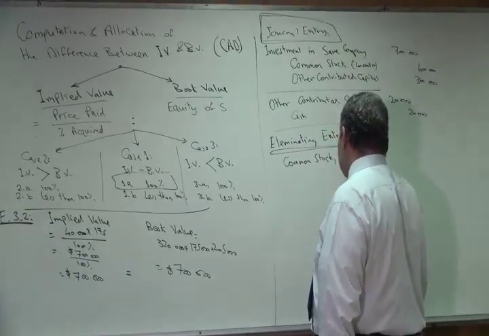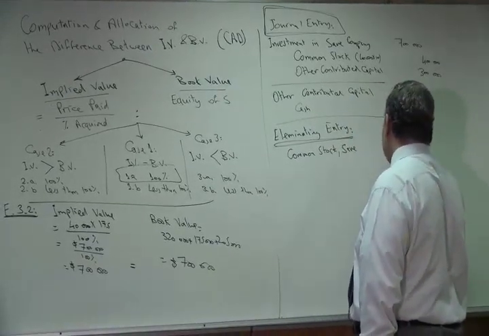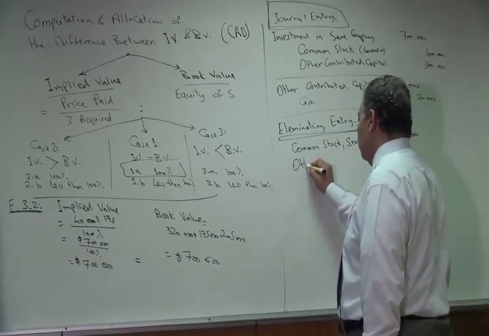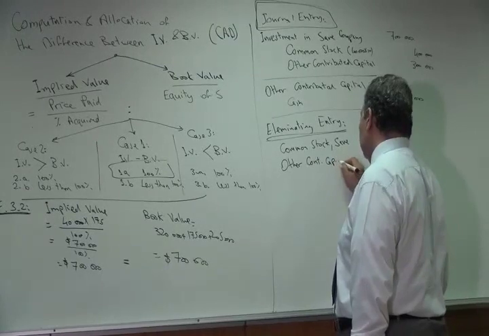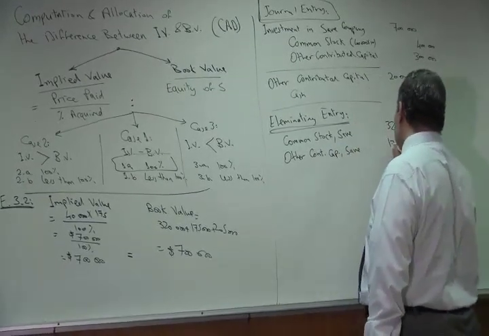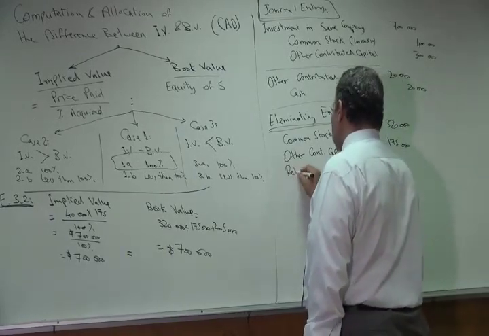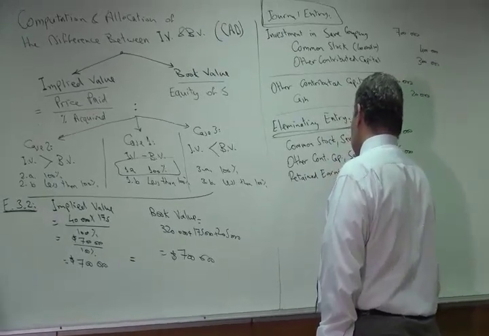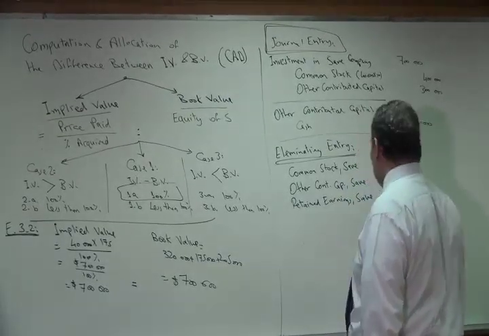of S company, which is $320,000. And debit other contributed capital of S company, which is $175,000. And debit retained earnings of S company for $205,000.